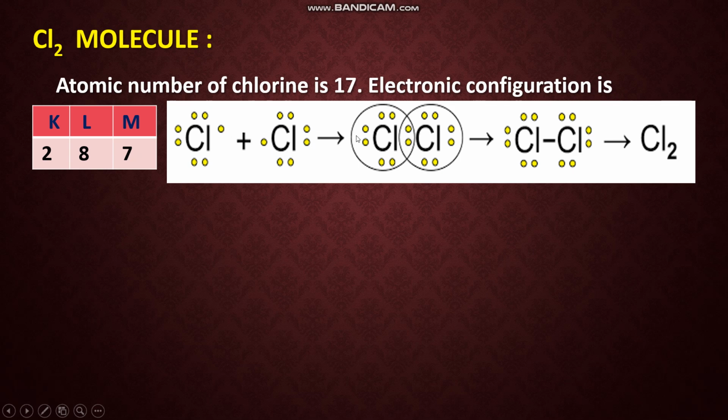1 electron of this chlorine and 1 electron of this chlorine, both of them are mutually sharing here. So how many pairs are they sharing? 1 pair, 2 electrons. That means 1 pair. So what kind of bond is formed here? A single bond is formed. So a single bond is represented by a line between the atoms and the chlorine molecule is formed.